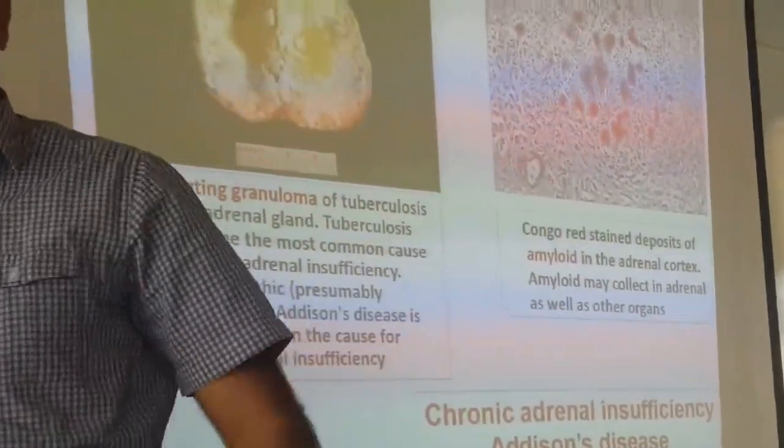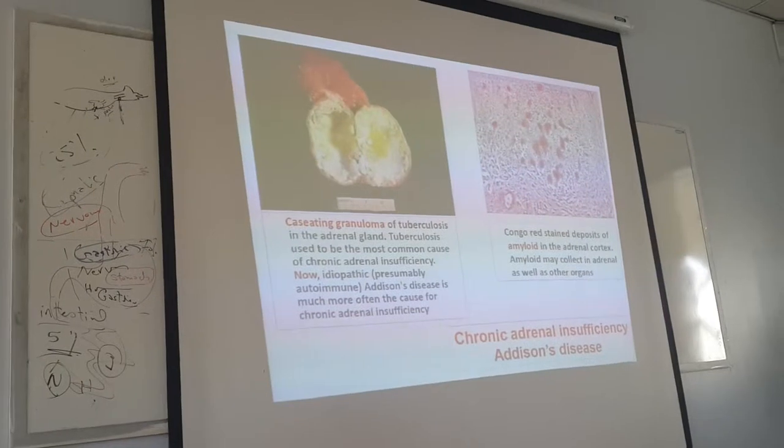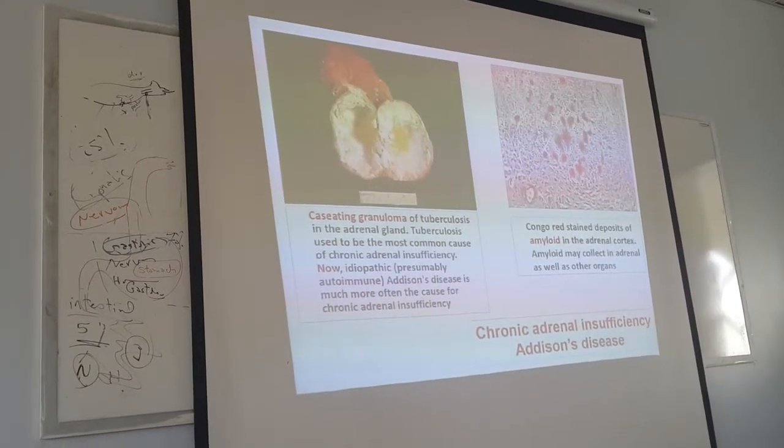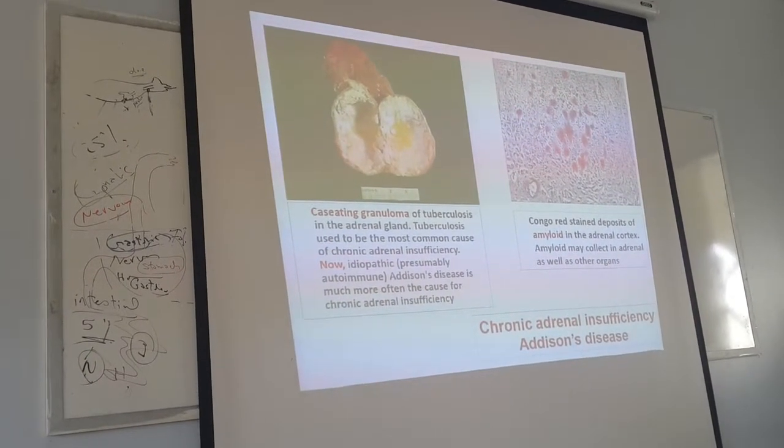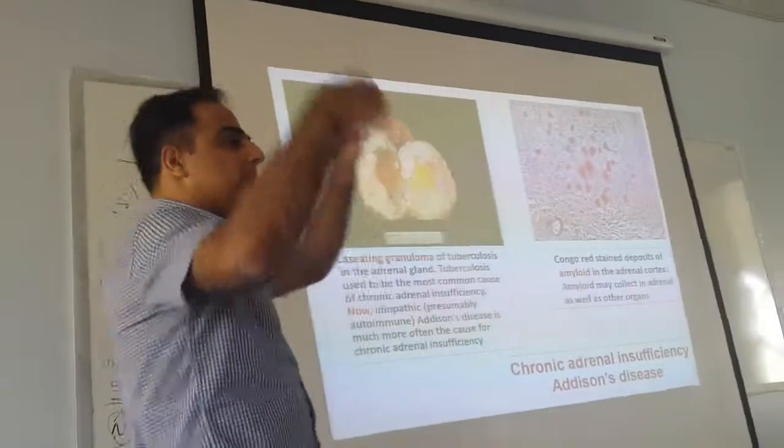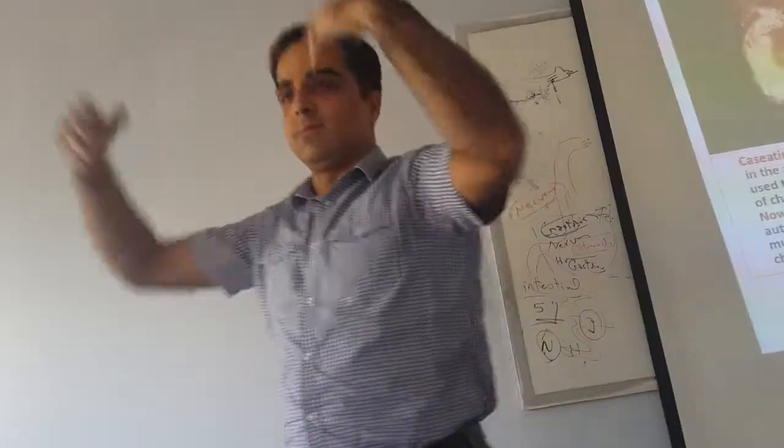It is also known as Addison's disease. The most common is autoimmune. No, I am saying previously. Previously it was tuberculosis. Now it is autoimmune. Okay? Previously it was tuberculosis. Got it? Previously, before.